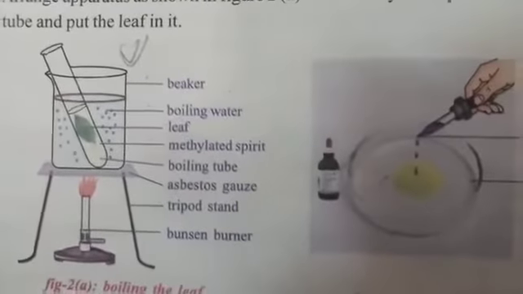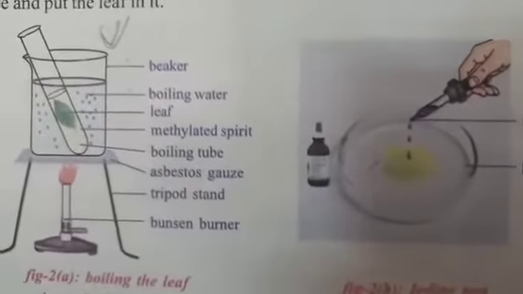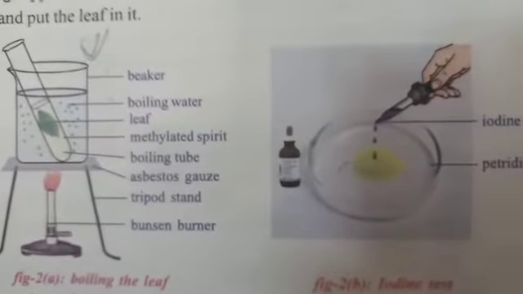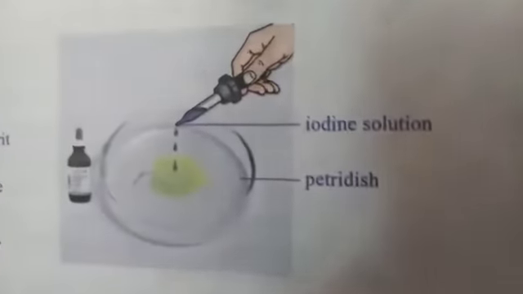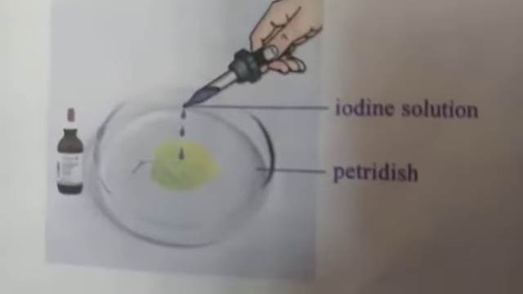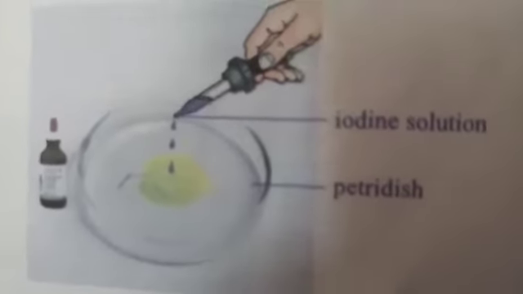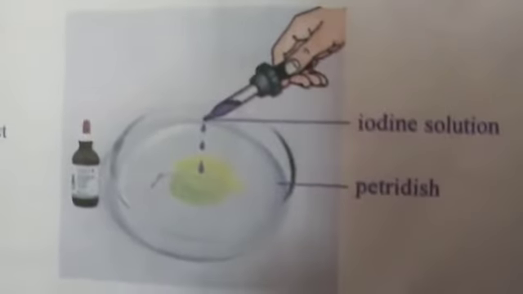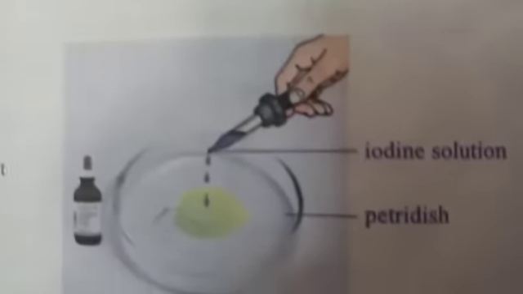After a few minutes, turn off the Bunsen burner, take out the test tube from the beaker, remove the leaf and put the leaf in a petri dish. Then take iodine solution, a pinch of tincture iodine solution, or instead of iodine solution, we can also take betadine solution. Put a few drops of betadine or iodine solution over the leaf.